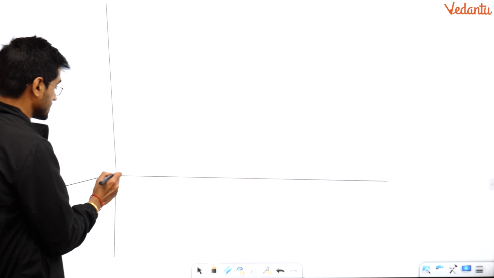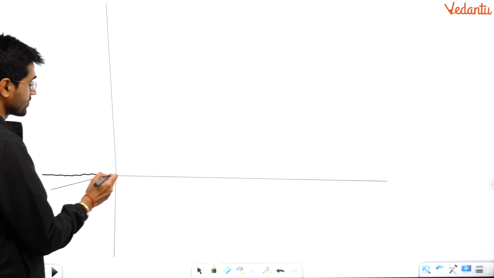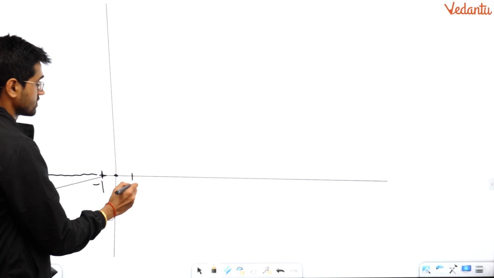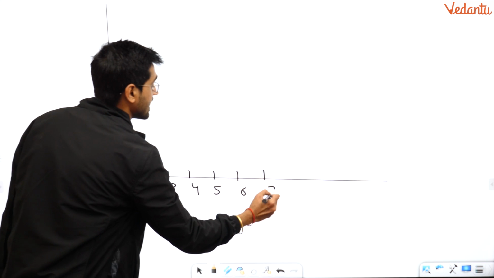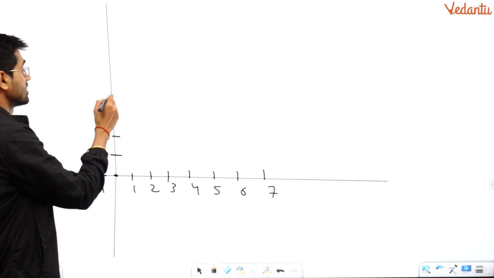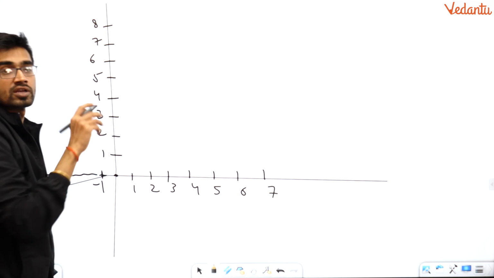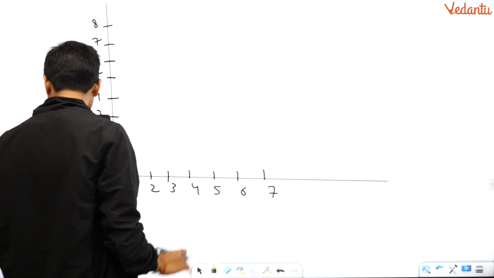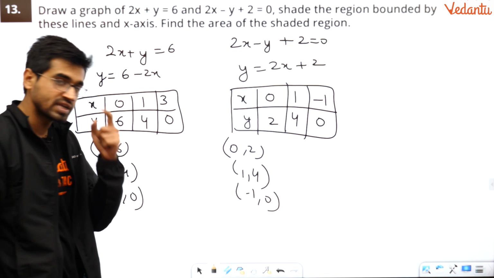Now start using the display. Leave this, it is not the line. So it is minus 1, 1, 2, 3, 4, 5, 6, 7. I hope it is fine. Now you have 1, 2, 3, 4, 5, 6, 7, 8. Now you have the points arranged. Let us bring in the points: (0, 6), (1, 4), (3, 0).